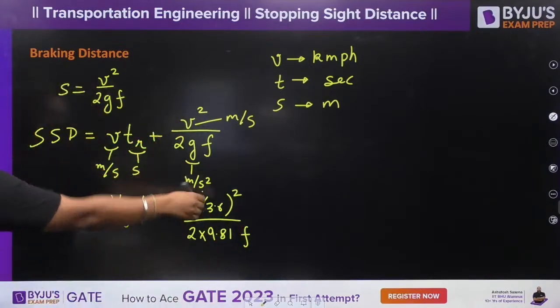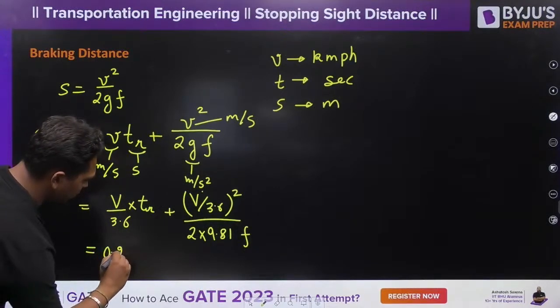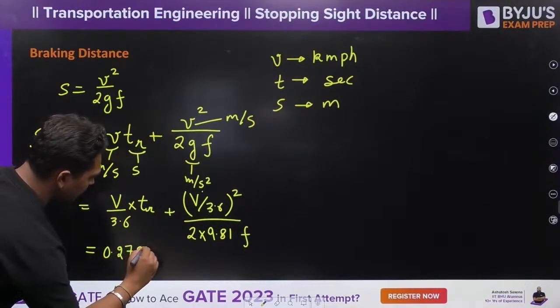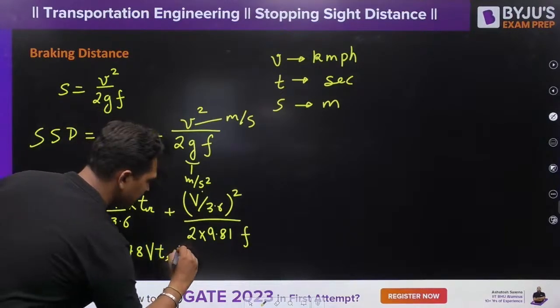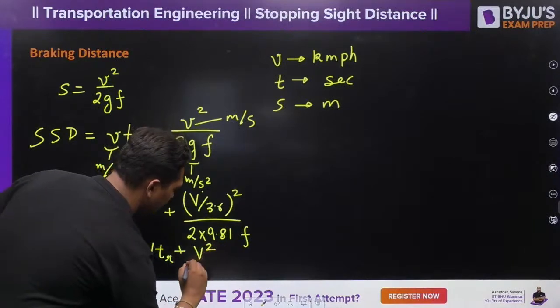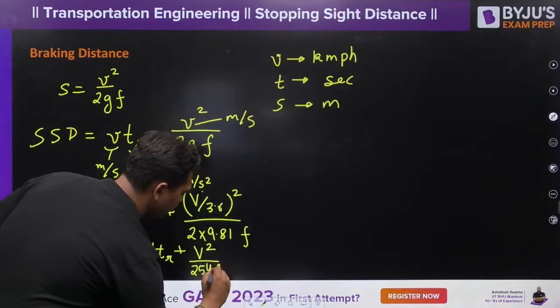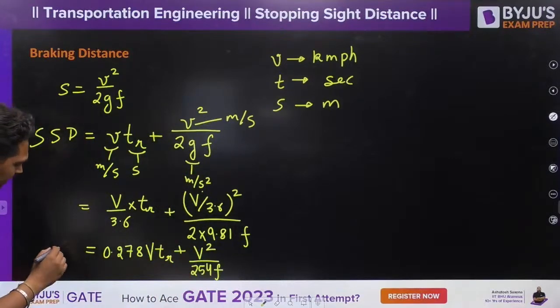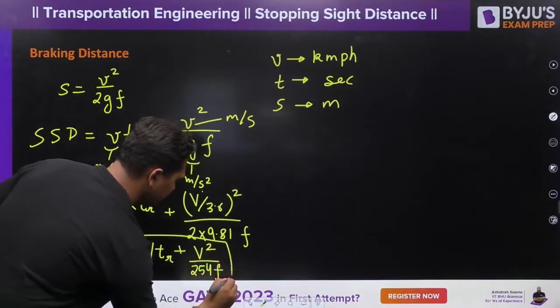So I have substituted the value of g also. If you simplify this, you will get 0.278 v tr plus v square upon 254 f. So your simplified formula comes out to be this one. This is your simplified formula for stopping sight distance, everyone.